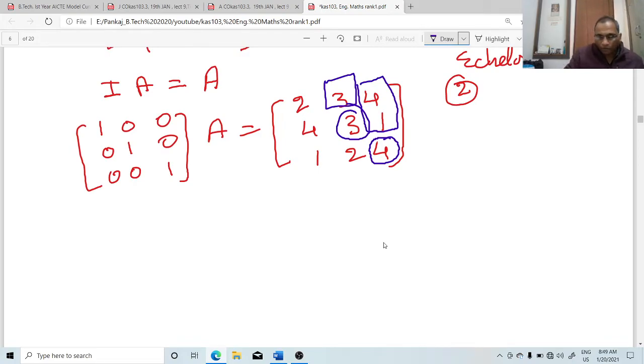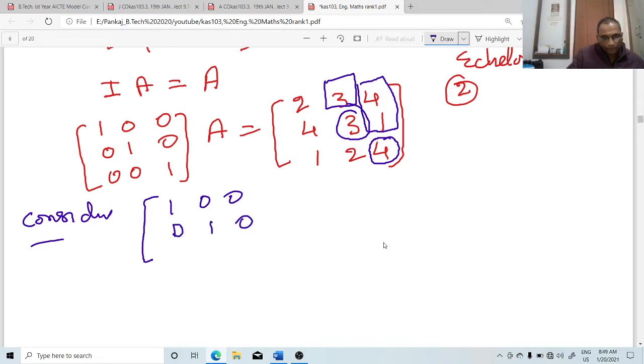So for echelon form, I consider the combined matrix as 1, 0, 0, 0, 1, 0, 0, 0, 1 and here you have 2, 3, 4, 4, 3, 1, 1, 2, 4.